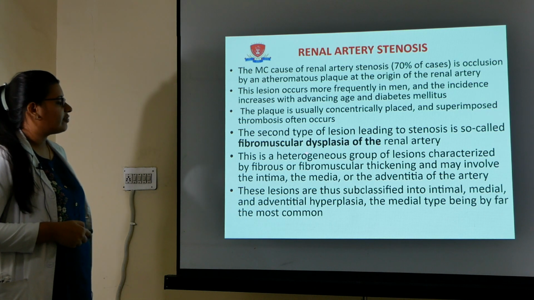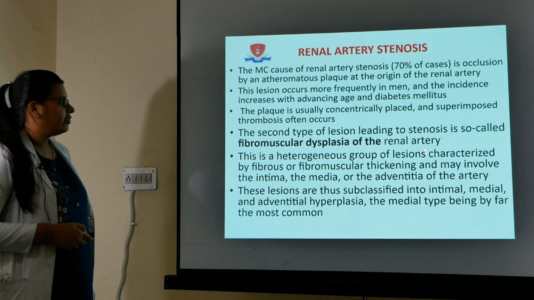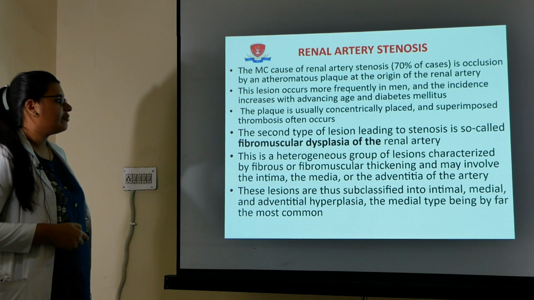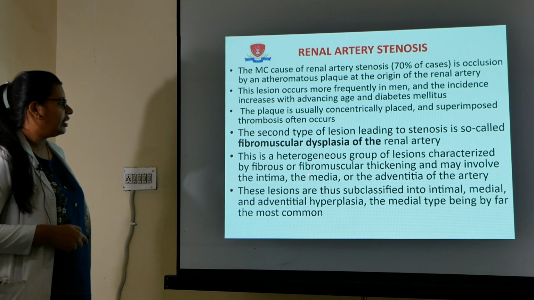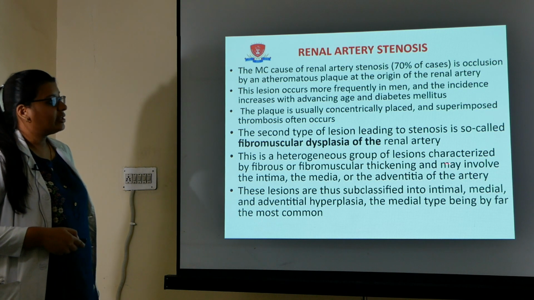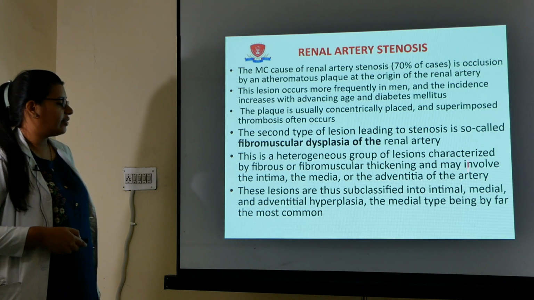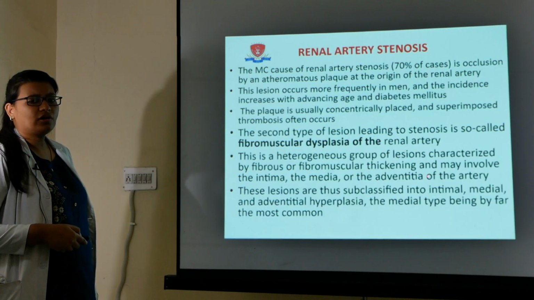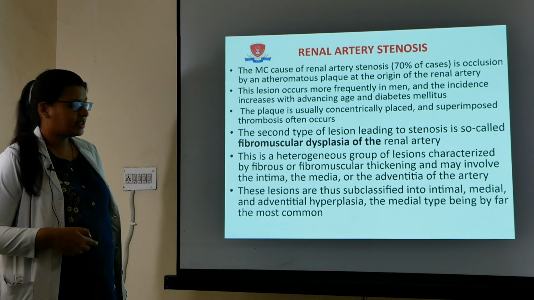So what happens in fibromuscular dysplasia of the renal artery? It is a heterogeneous group of lesions and it is characterized by fibrous or fibromuscular thickening and may involve the intima, the media or the adventitia of the artery. All of you know there are three layers: intima, media, adventitia. So it can involve any of these layers and there is fibrous or fibromuscular thickening.